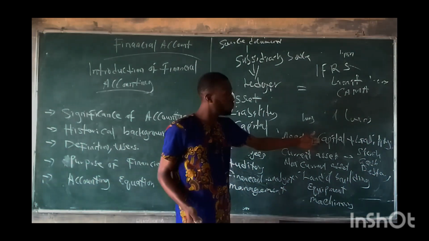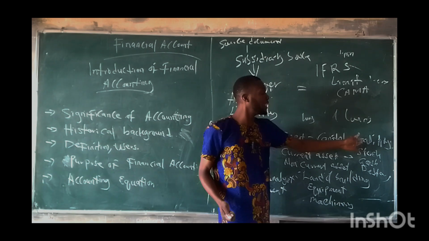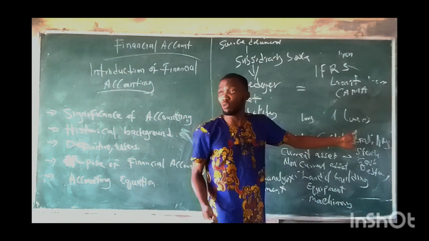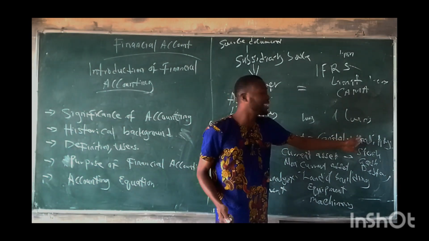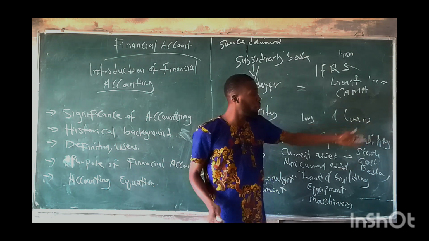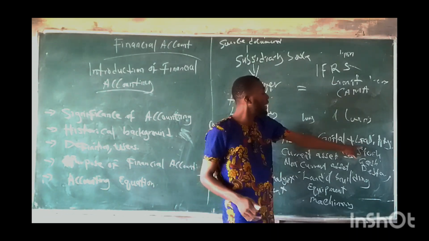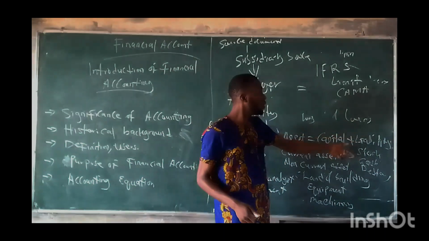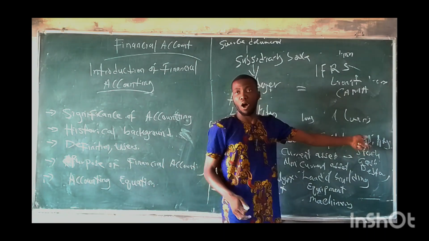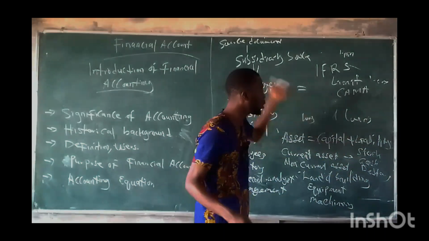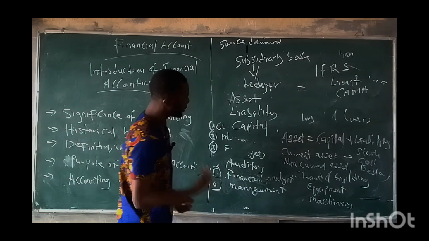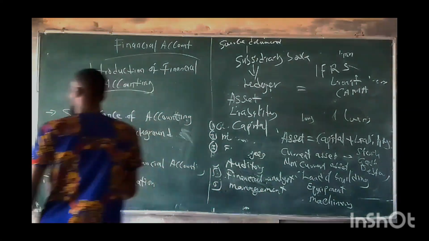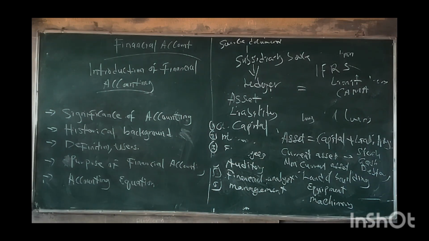Examples of liability are creditors, loans, short-term loans and bills payable.